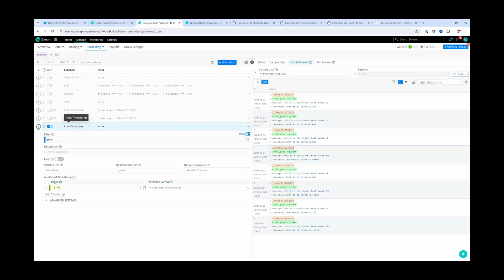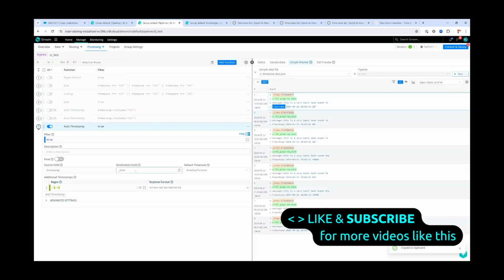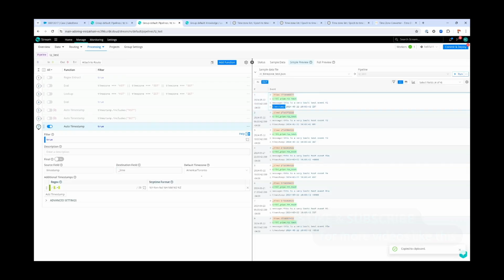And in the testing here, we made a very basic auto timestamp pipeline function. Really nothing to the filter, just looking at the timestamp field for my event and looking to set this underscore time. I've defaulted to my Eastern daylight here, so America, Toronto. And for the regex, since there wasn't anything other than just this defined field, I've just used a very basic dot star. But if you did need to apply this for any particular formats, you could really just change that expression here. And the strip time as well matches the year, month, day, hour, minute, second, and time zone format that we see.